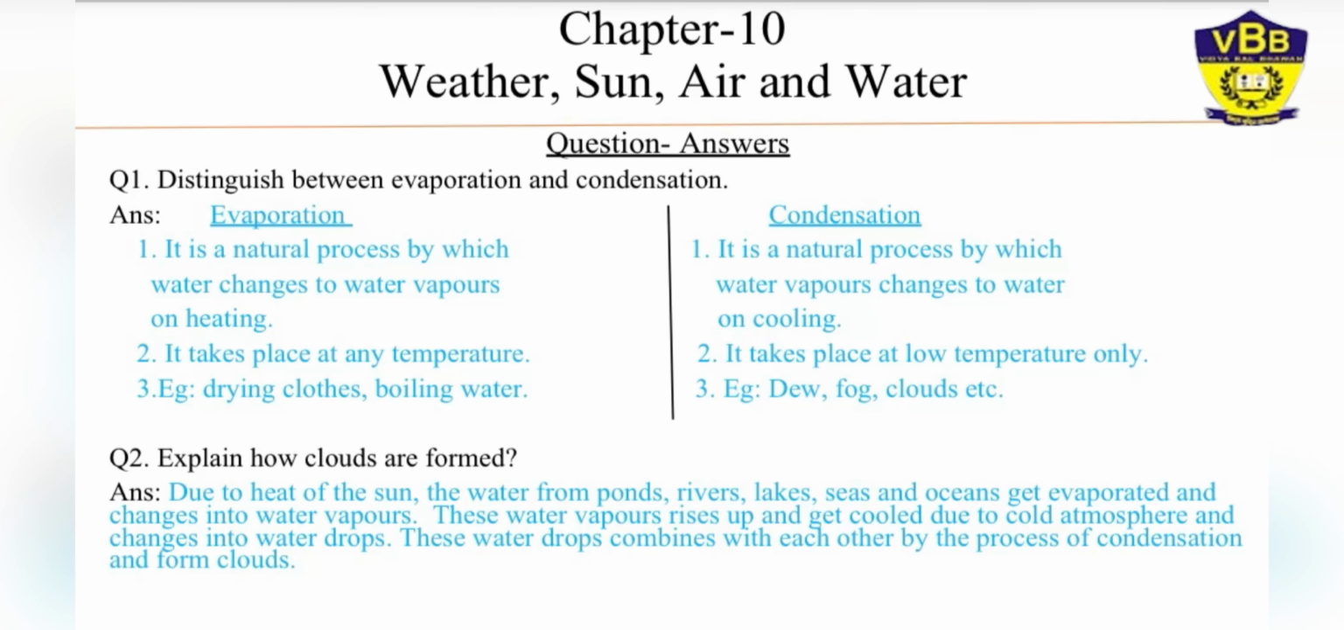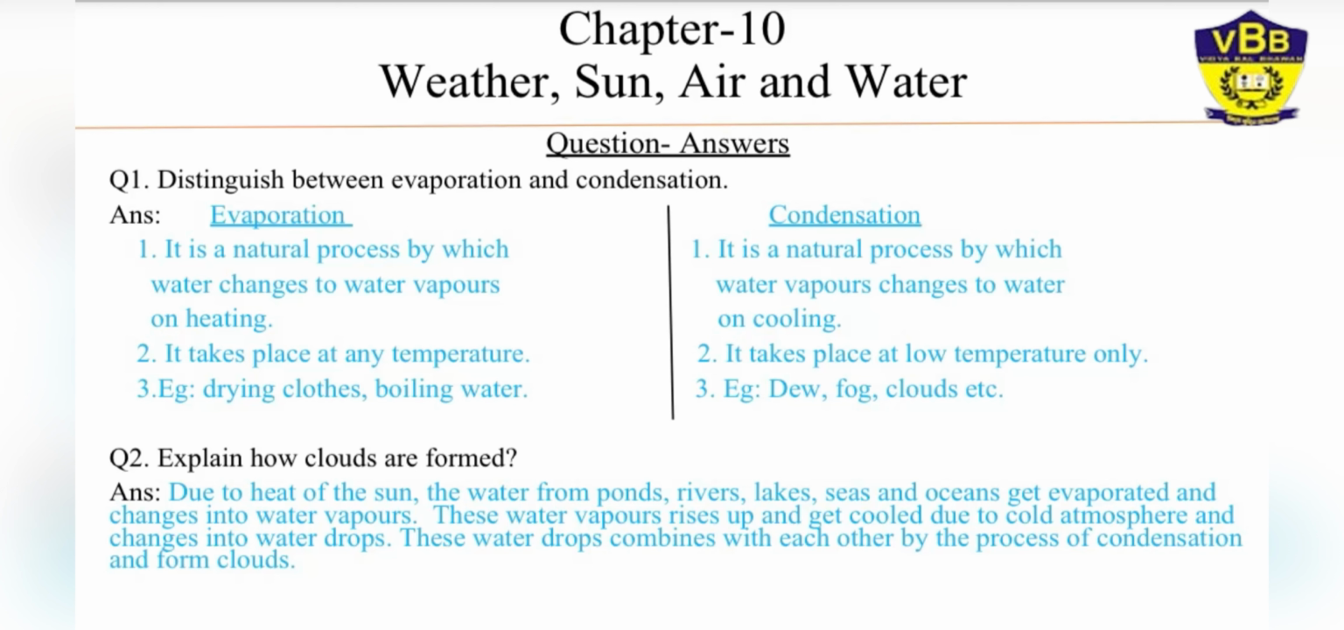First of all, write down chapter number, chapter 10, then name of the chapter, weather, sun, air and water. Then mark the separating line with color pencil. So I think 2 or 3 questions we have already done in the class. Let's have a quick recap of these questions. Then we will start the further question.